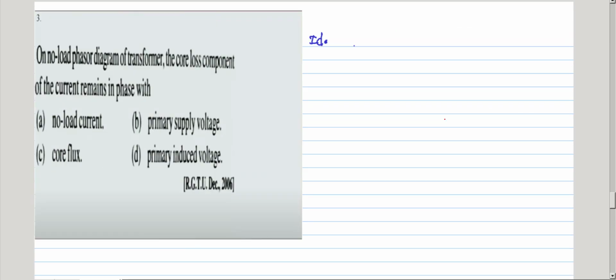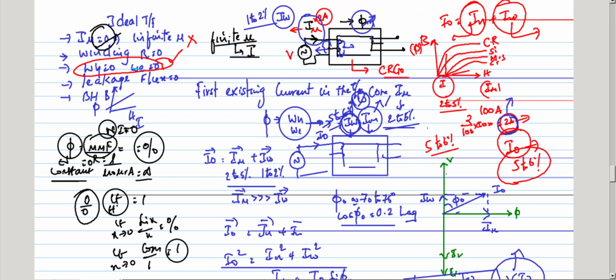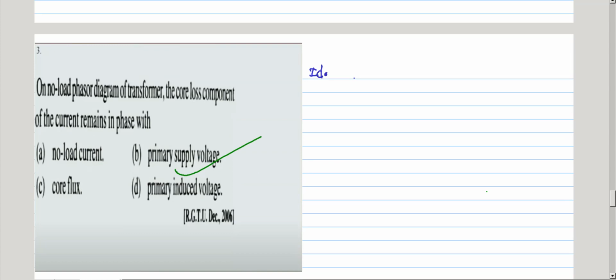Right, so on the no load phasor diagram, the core loss component of the current remains in phase with the supply voltage. Core loss component is core loss component. The magnetizing component lags the supply voltage by 90 degrees. So on the no load phasor diagram the core loss component remains in phase with the supply voltage.